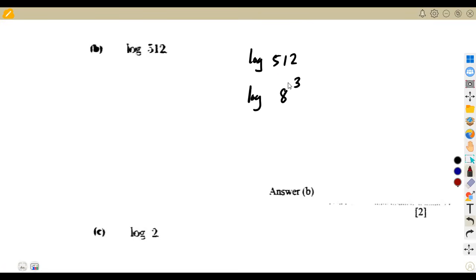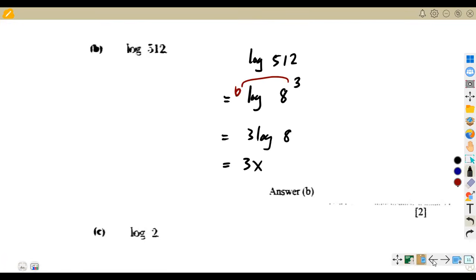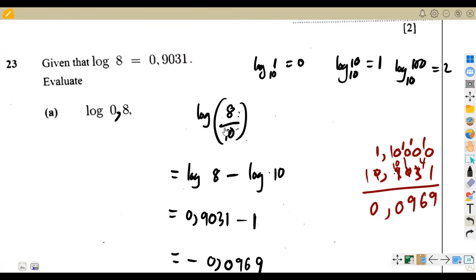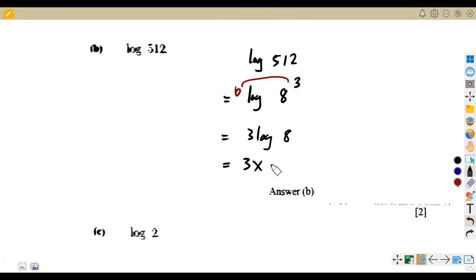And once we are given an exponent, remember you drop the exponent to multiply the logarithm. So it's going to be 3 log 8. 3 log 8 means 3 times the value of log 8 that we are given here. And the value of log 8 is what? We are given that it's 0.9031. So you're going to multiply by 3.